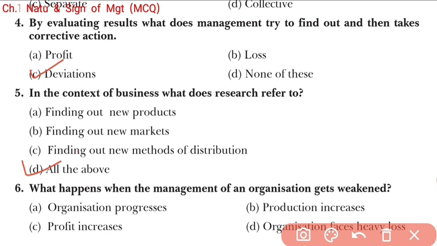Now the next question is, what happens when the management of an organization gets weakened? It means when the management of an organization gets weakened, then the organization progresses? No, that is wrong. Production increases?